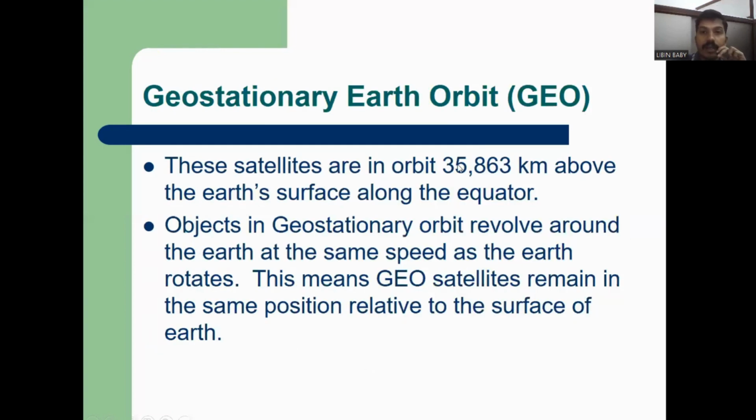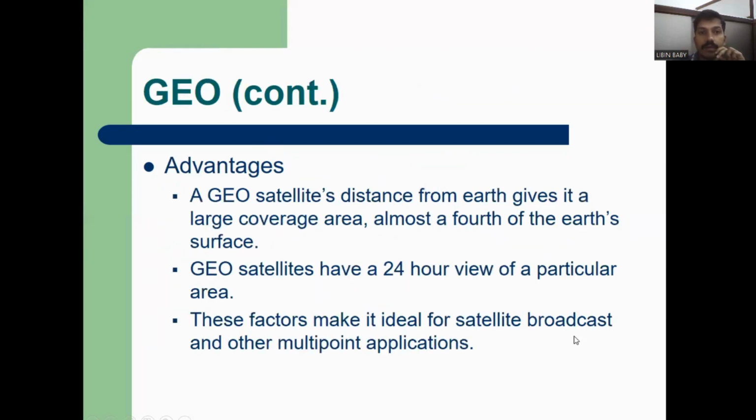We consider the geostationary orbit. That means they are 35,863 kilometers above the surface at the equator, revolving in the geostationary orbit. So the satellite stays in the same position relative to the Earth's surface. The Earth rotates, and at the same rate the satellite also rotates. The advantage of geostationary is the large coverage area due to the distance, almost one-third of the Earth's surface. Theoretically, three satellites can cover the entire surface.